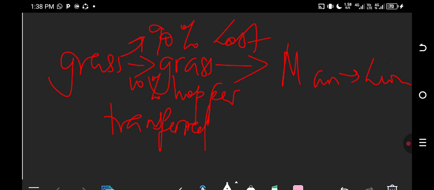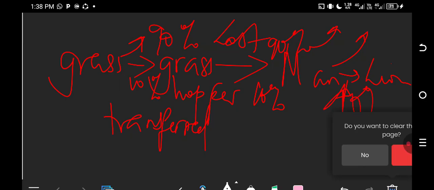So even here, 90% lost. Even here, 90% is lost, but only 10% transferred. Even there, just 10% is transferred. Okay? So you need to understand this.